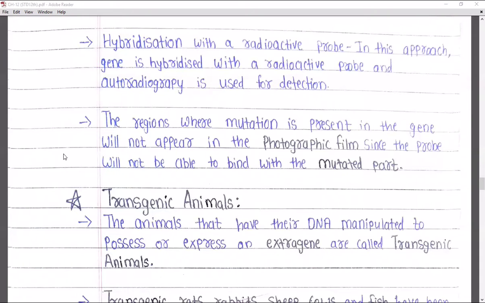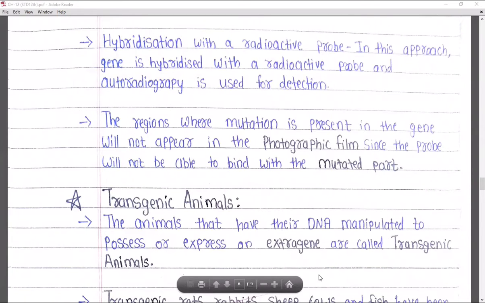The probe will not be able to bind with the mutated part, that means the mutation which has taken place. The probe cannot bind to that region, so that mutated part does not appear in the photographic film. Rather, all the parts that are not mutated will be seen on the photographic film, right? So here it simply says that the hybridization of the radioactive probe with the gene is carried out.